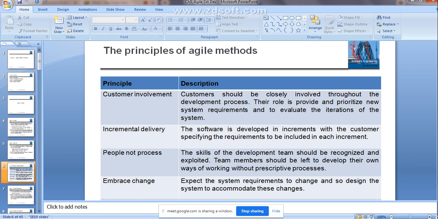So increment-wise you are going to deliver the final version of the system to the customer. That is one more principle included in the agile method. Just go through that. Incremental delivery: the software is developed in increments with the customer specifying the requirements to be included in each increment, right?